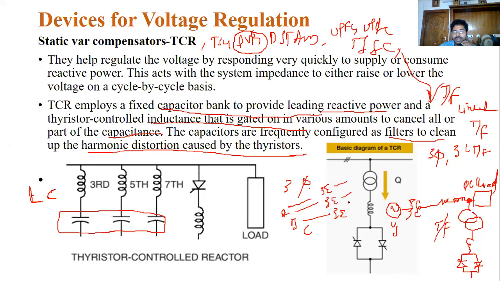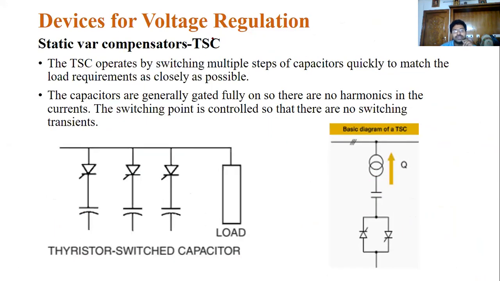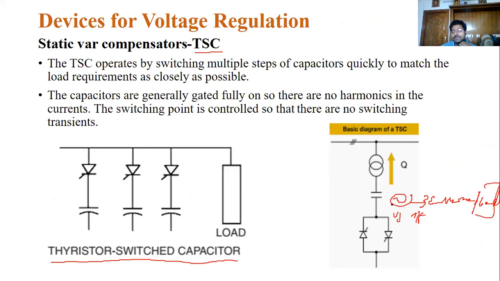By using these three linear transformers, we are connecting this TSC or TCF, whatever. This is a shunt connected device. Another type is a thyristor switched capacitor here. This one is also the same. Vs, some transformer. We can show some impedance here, some load. So we can identify the PCC. We can connect this device by using the same transformer, the same process.